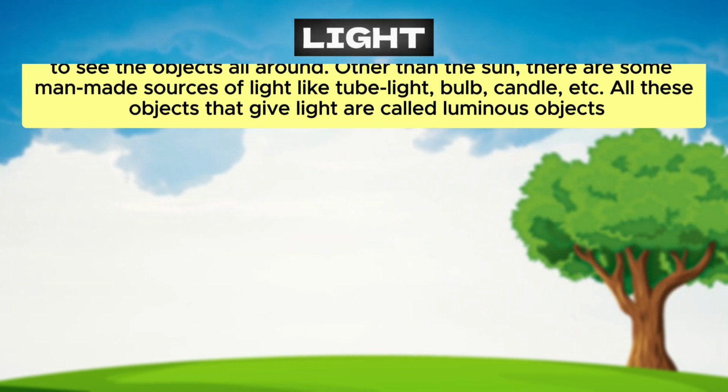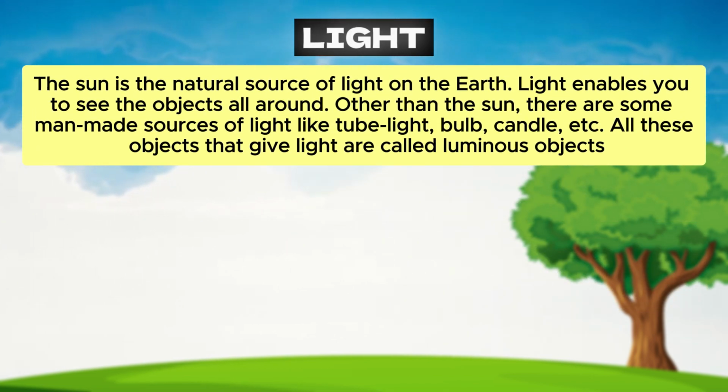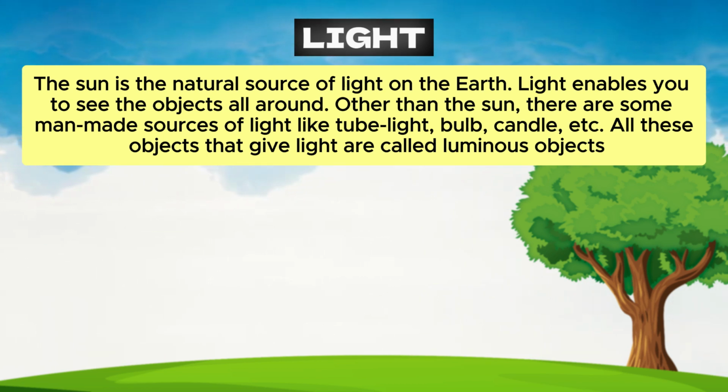Light. The sun is the natural source of light on the earth. Light enables you to see the objects all around. Other than the sun, there are some man-made sources of light like tube light, bulb, candle, etc.